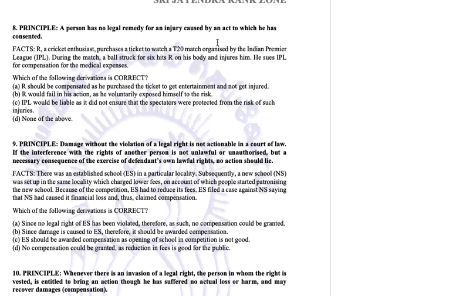The stadium is an open stadium, but he still goes. That means he has consented to the act, he has consented to such injury. Then in this case, when he has consented, he has no legal remedy. So our answer in this question is going to be option B. R would fail in his action as he voluntarily exposed himself to that risk.